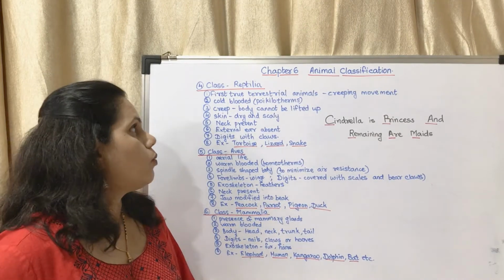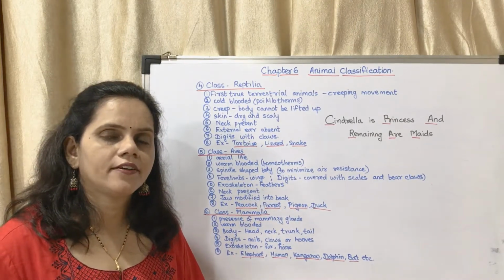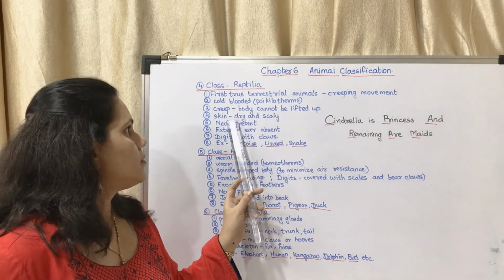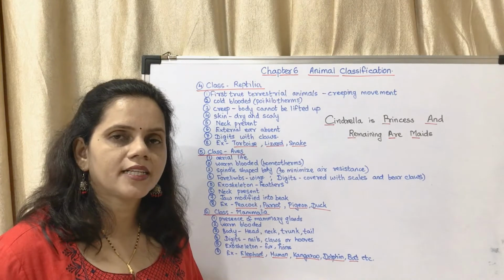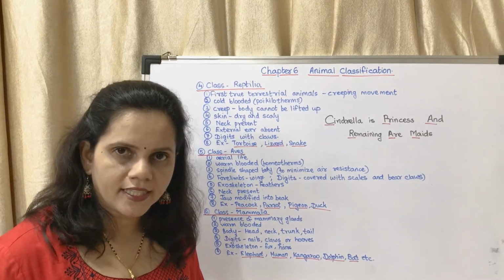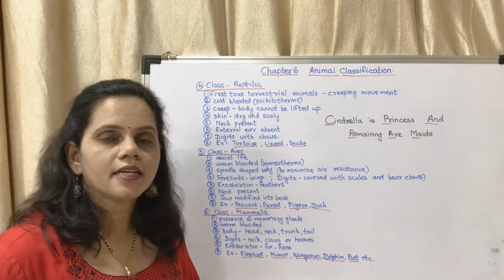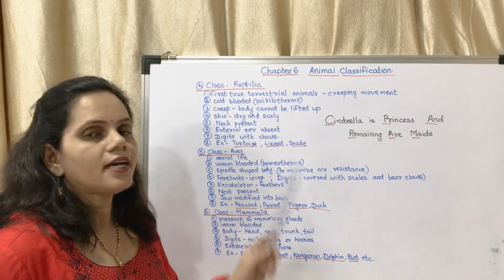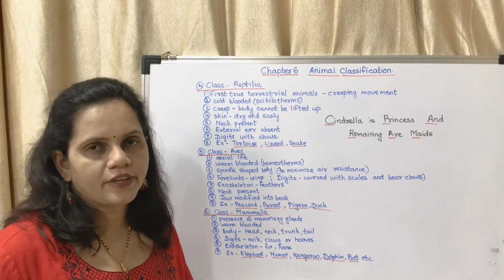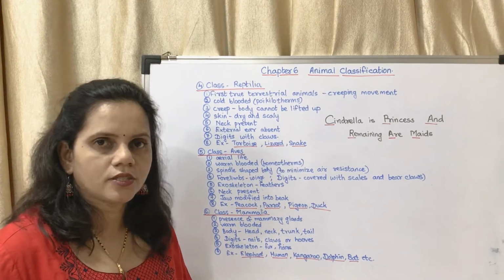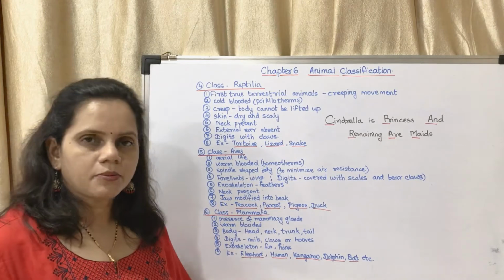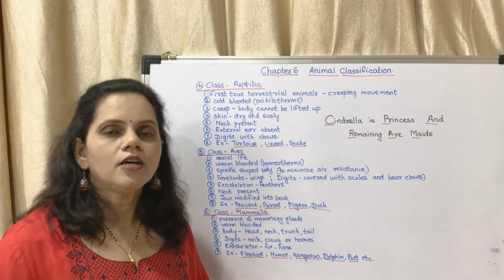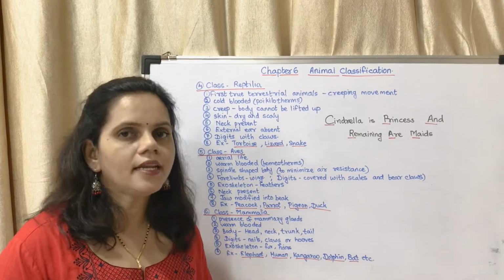So what is the difference between Amphibia and Reptilia? In case of Amphibia, their skin is moist. They do not have scales. In case of Reptilia, their skin is dry and they have scales. In case of Amphibia, neck is absent. In case of Reptilia, neck is present. External ear is absent in both the cases. Digits are with claws in Reptilia and without claws in Amphibia.